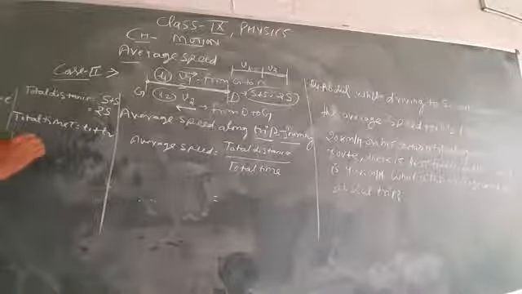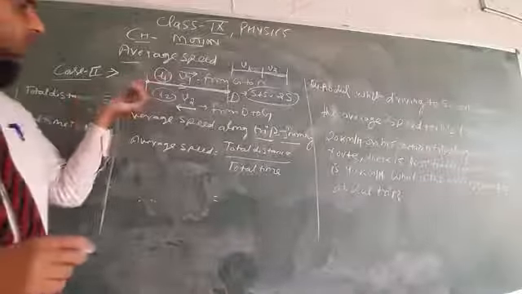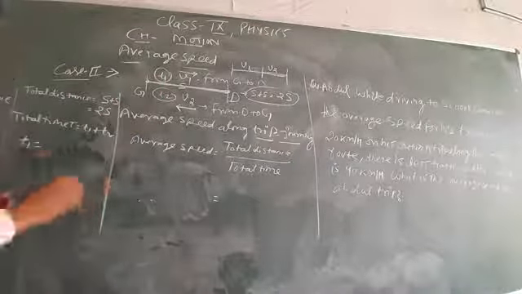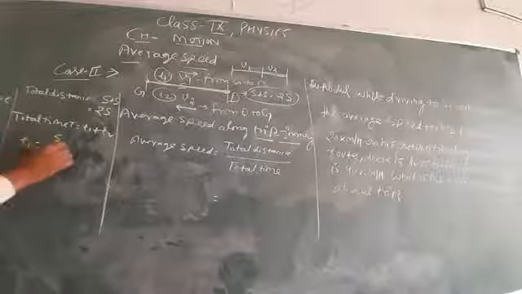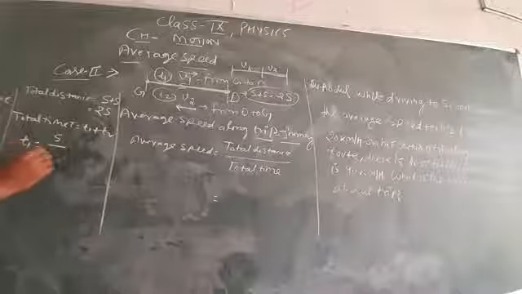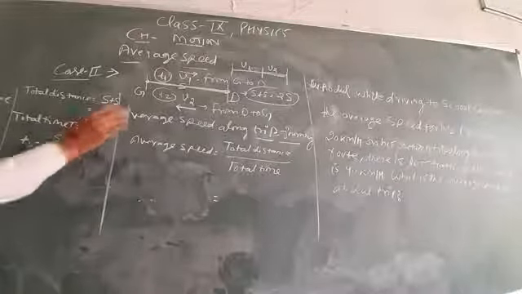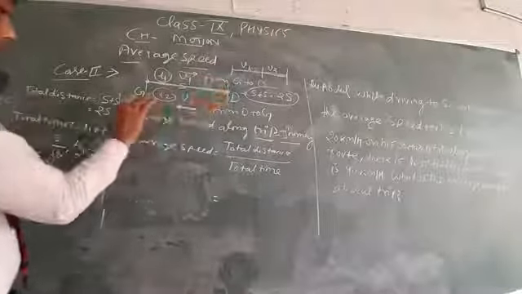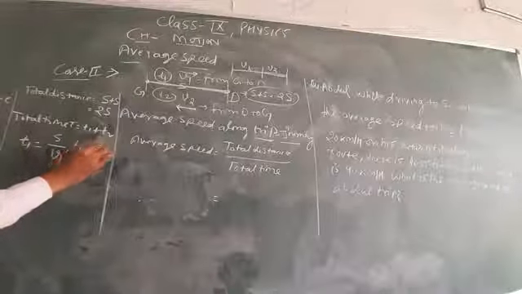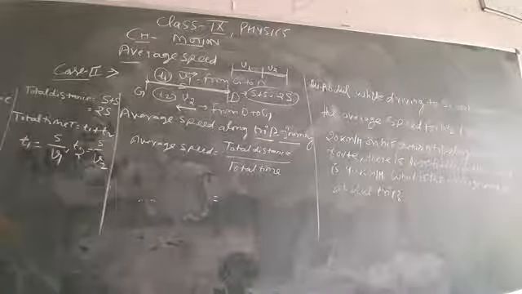So T1 equals distance S upon speed v1, the time taken from Gorakhpur to Delhi, and T2 from Delhi to Gorakhpur is distance S upon velocity v2.